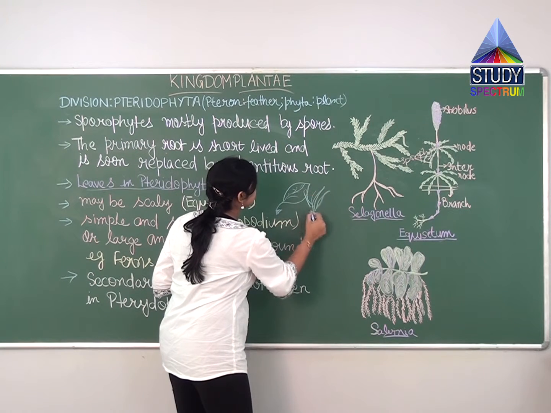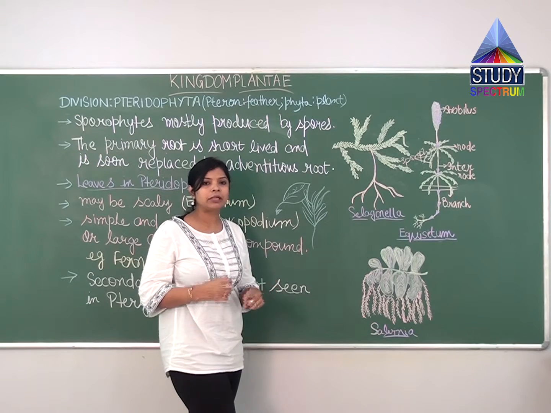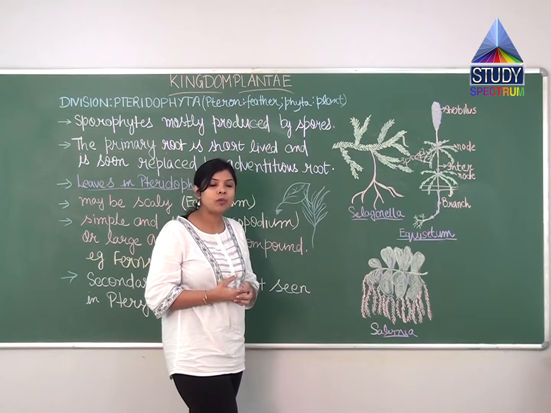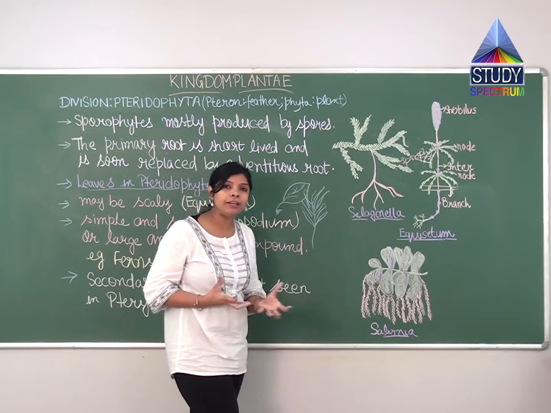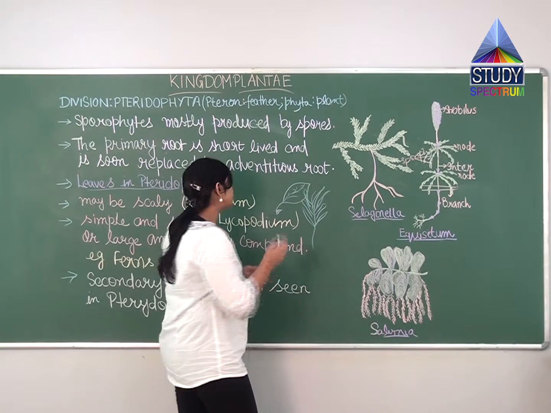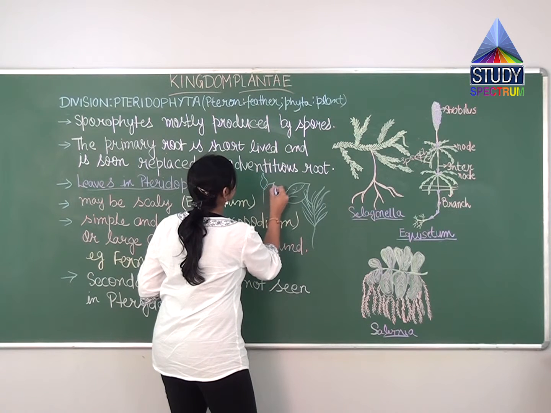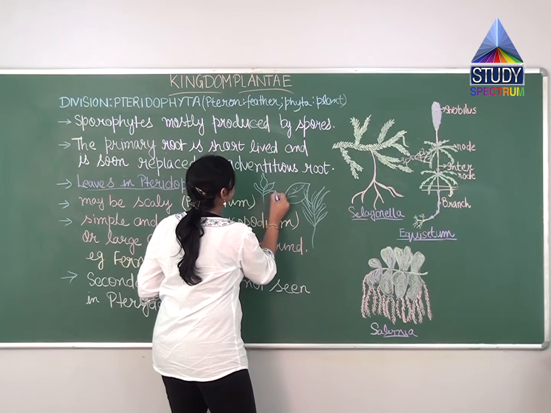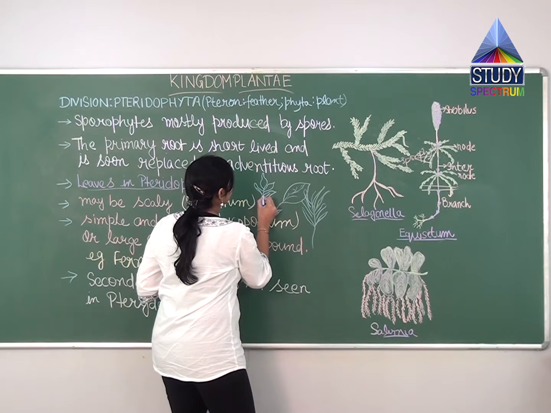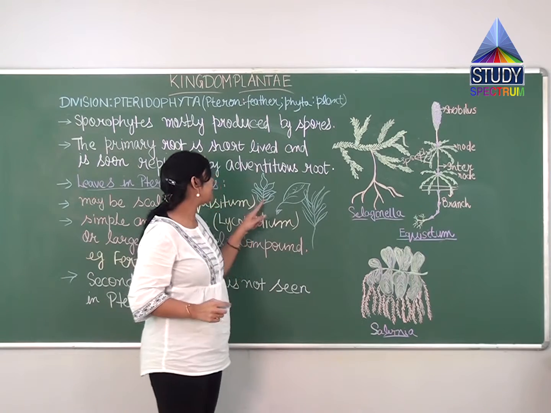So why are they called compound leaves? Because in compound leaves a number of leaflets are present. If you take the example of rose, you can see the leaf is something like this, where a lot of leaflets are present. So this kind of leaf is called a compound leaf.